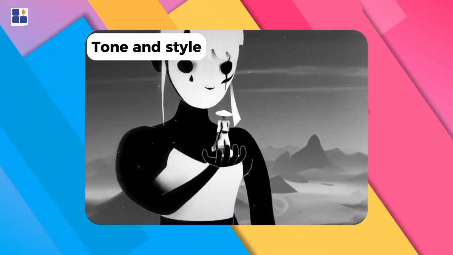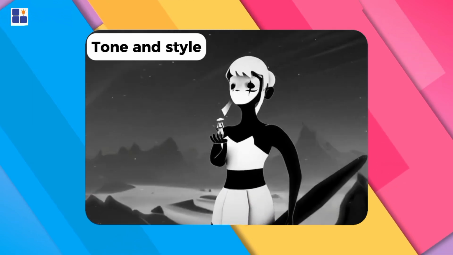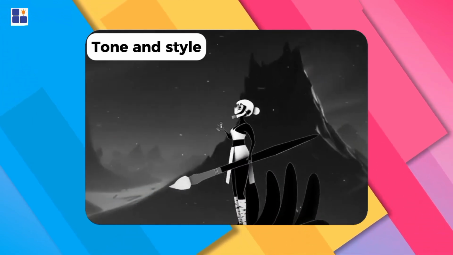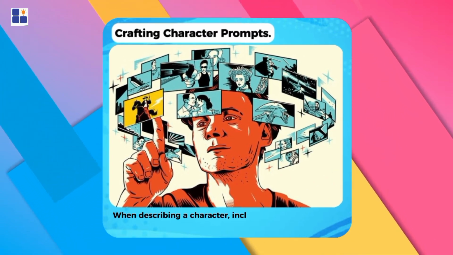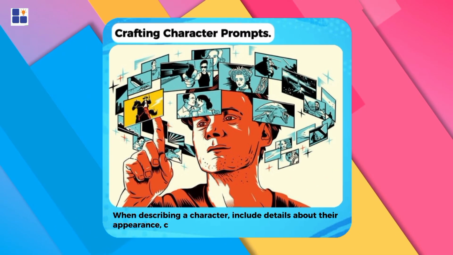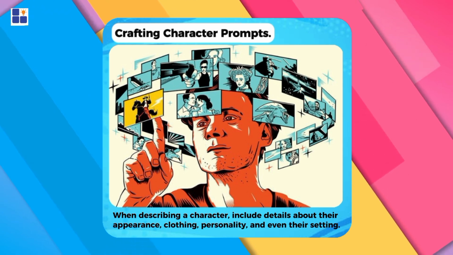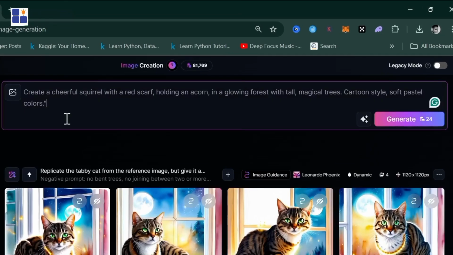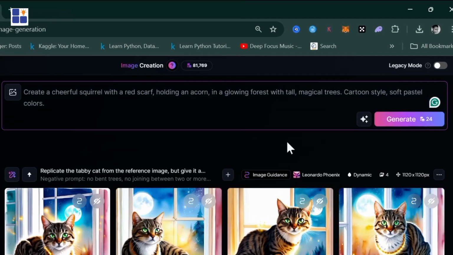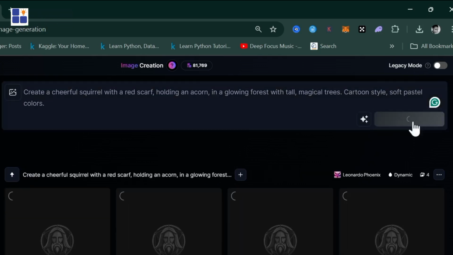Next up, let's talk about bringing your storybook characters to life. Some things to keep in mind include: Number 1. Crafting character prompts. When describing a character, include details about their appearance, clothing, personality, and even their setting. Let's consider this prompt and see what it generates. Create a cheerful squirrel with a red scarf, holding an acorn, in a glowing forest with tall, magical trees. Cartoon style, soft pastel colors.